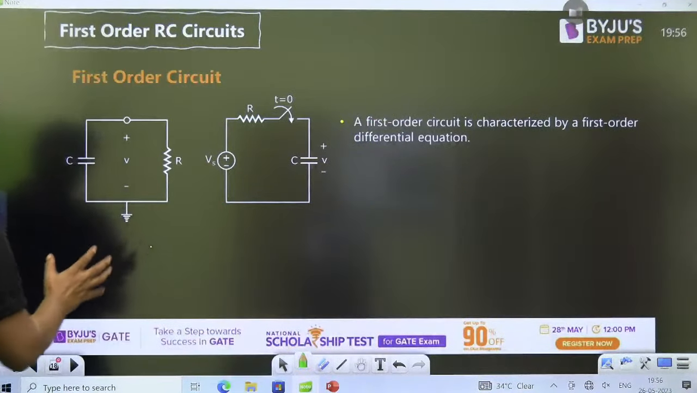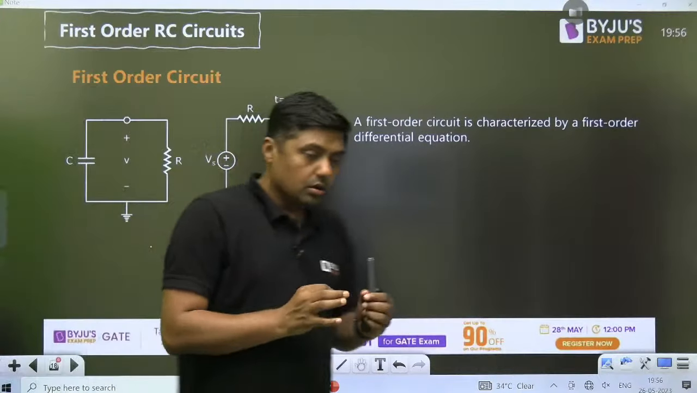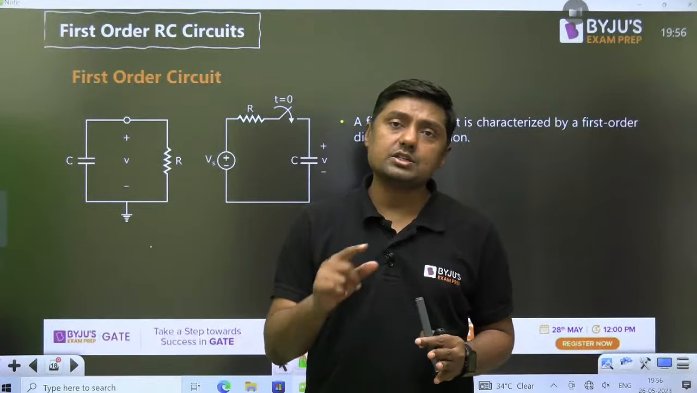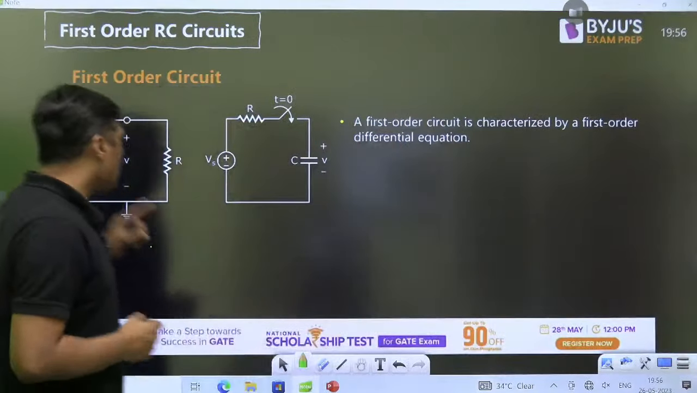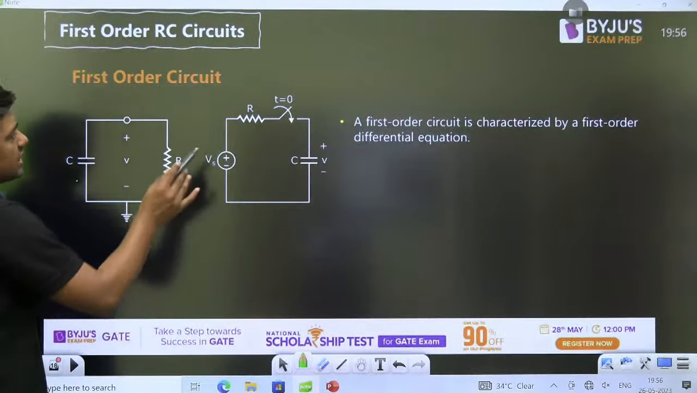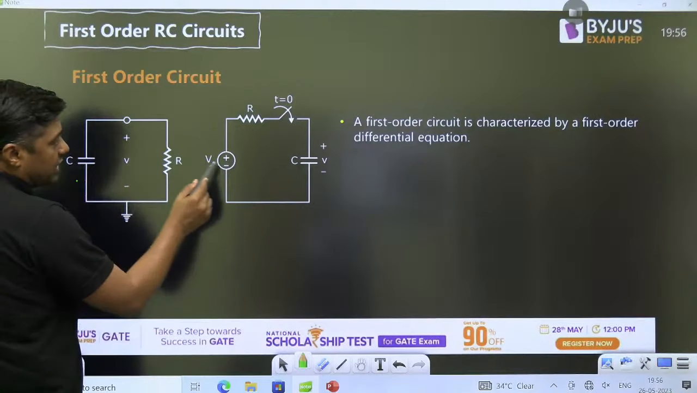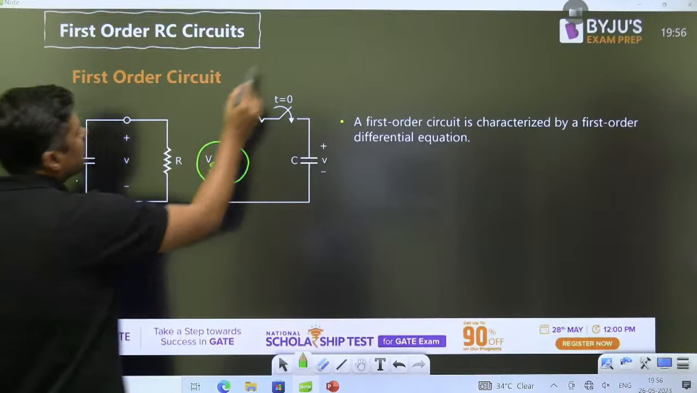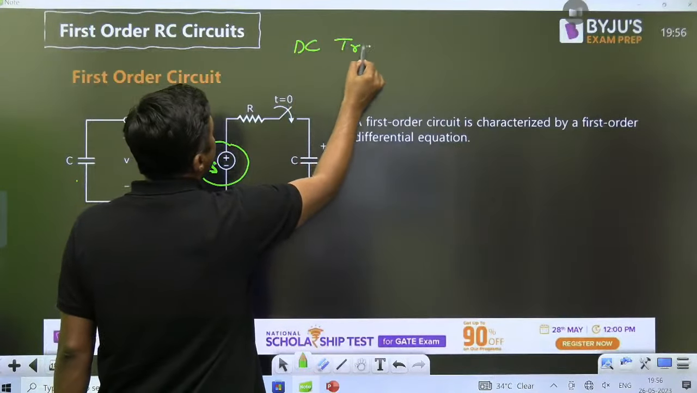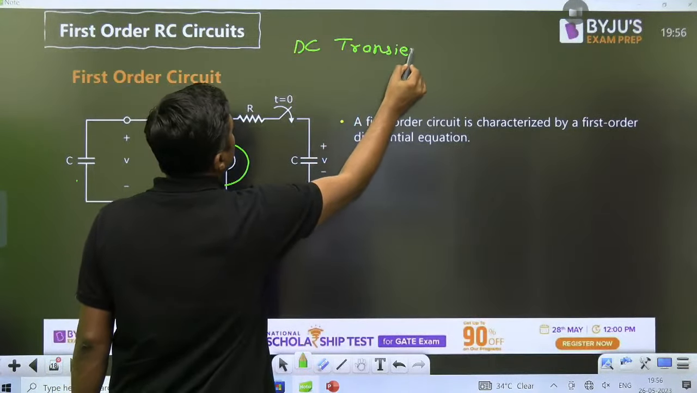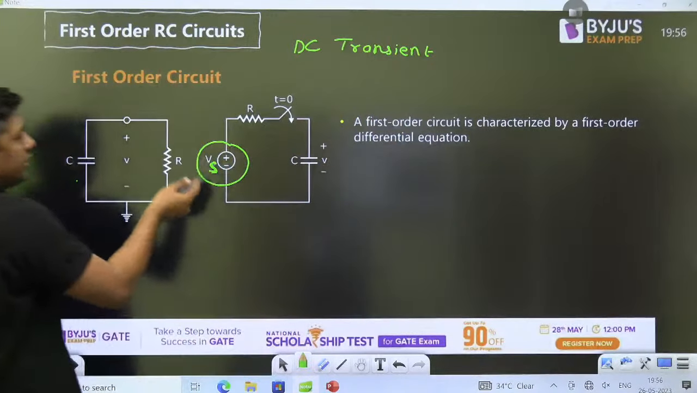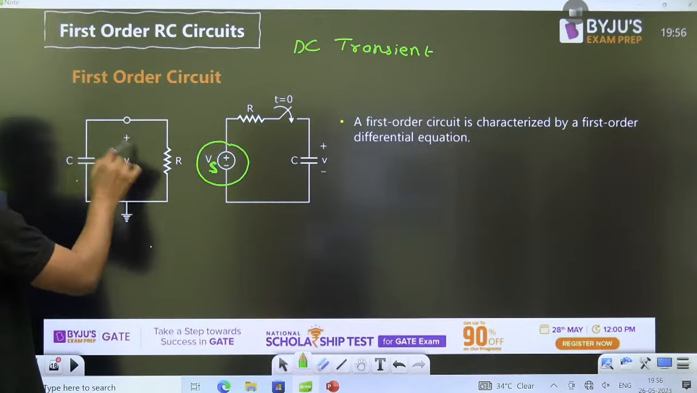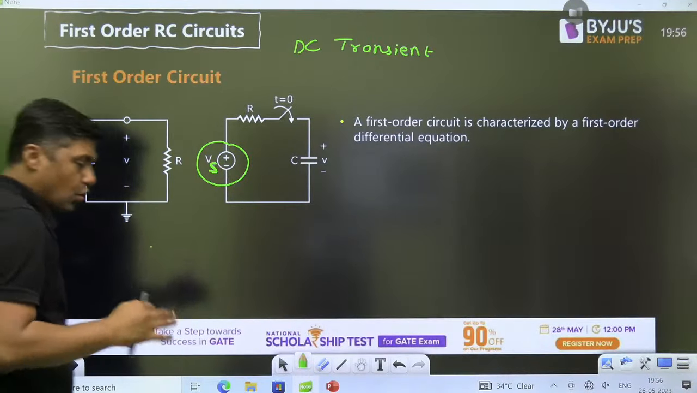First important circuit is what? Source free RC circuit. And second one is RC circuit with source. This is the RC circuit without source. This is the RC circuit with source. Here we are connecting the external battery, that is the VS. And I am talking about the DC transient. So it may be of 10 volt, 20 volt, 30 volt and so on. So it is called RC circuit with source, and this is called RC circuit without any source.